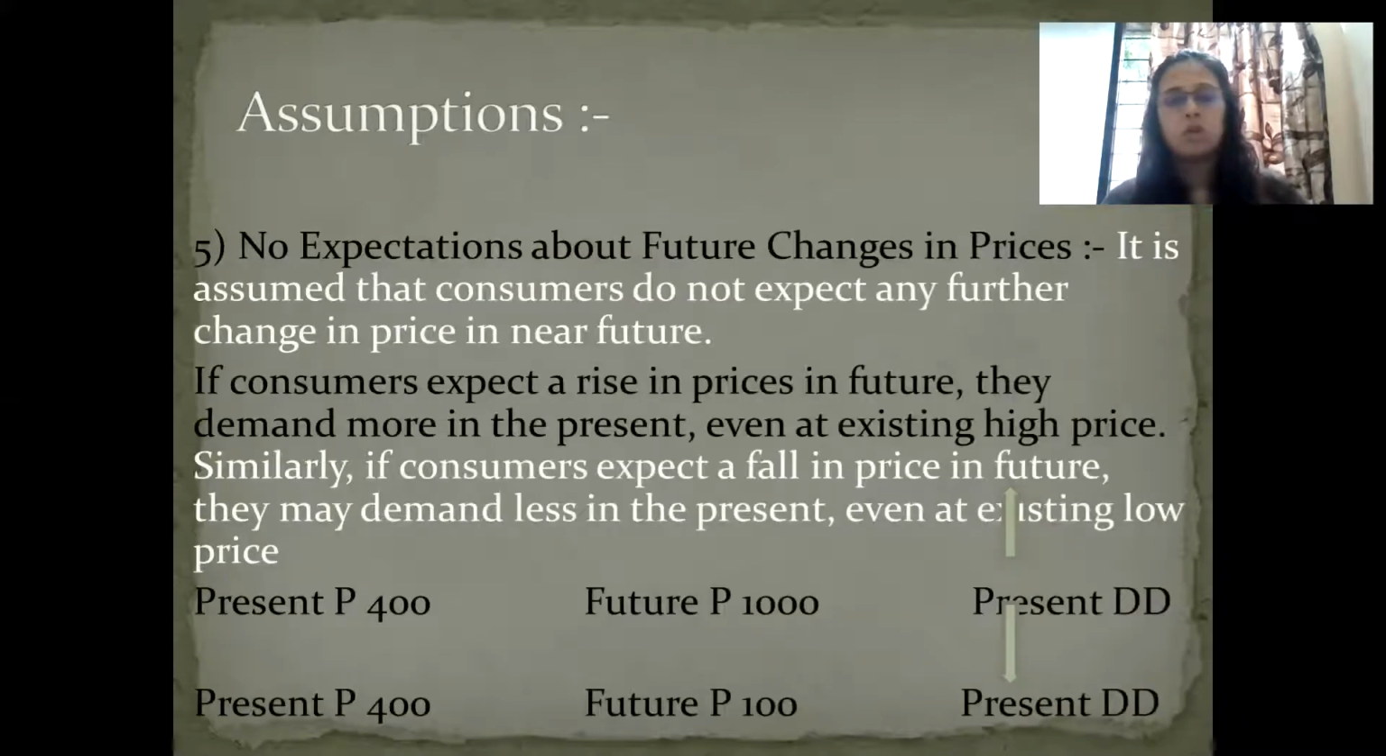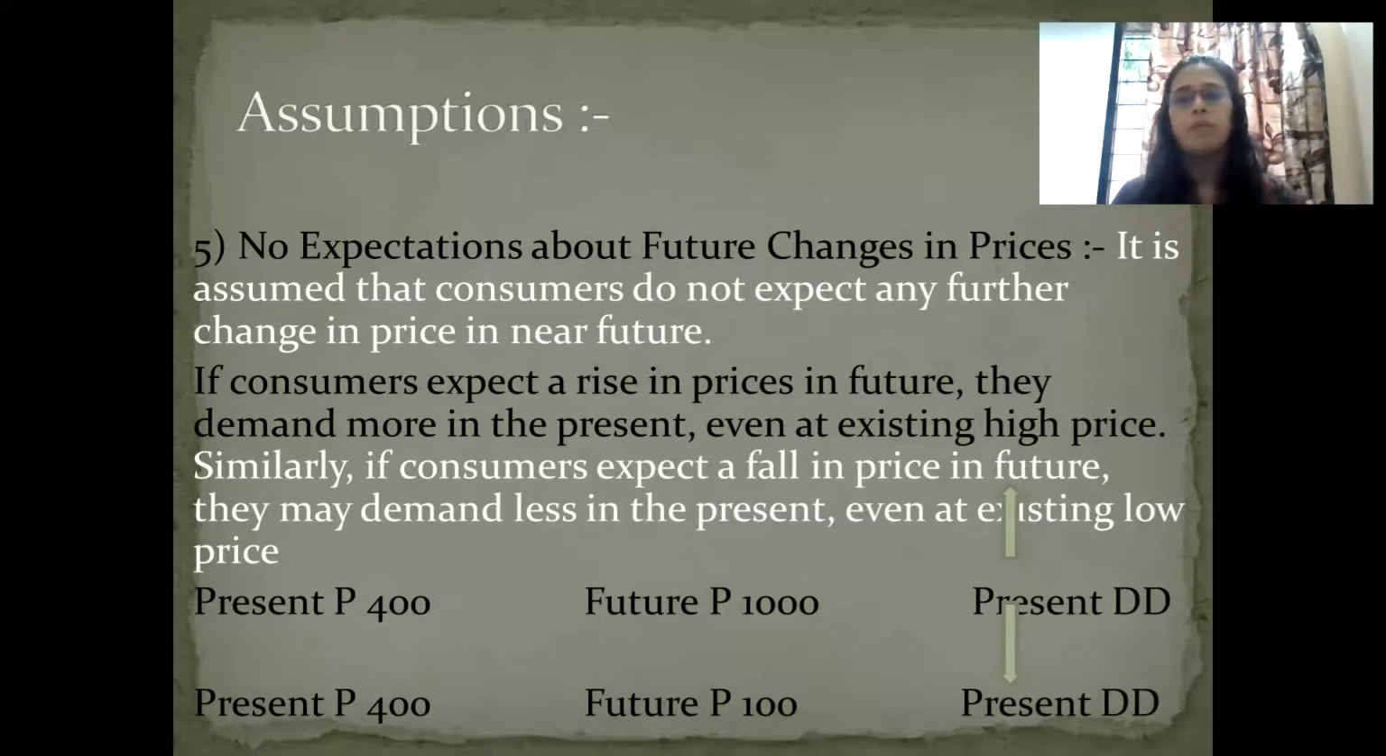No expectations about future changes in price. Remember, we are discussing determinants only, and every time we are saying that it should remain constant. Why? Because if it gets disturbed, we are not able to prove our law, because law says that when price falls, demand rises, and when price rises, demand falls. We are going to prove this inverse relationship between price and quantity demanded.